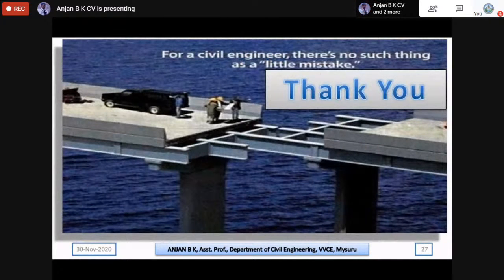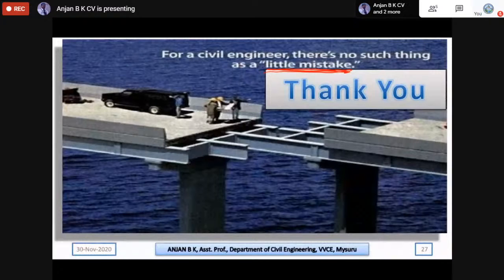And for a civil engineer, there is no such thing as a little mistake. When you are doing survey work, if you are not connecting the two points properly, then we need to go for accurate work, so that on the two sides of the bridge, the construction execution of work is properly done.